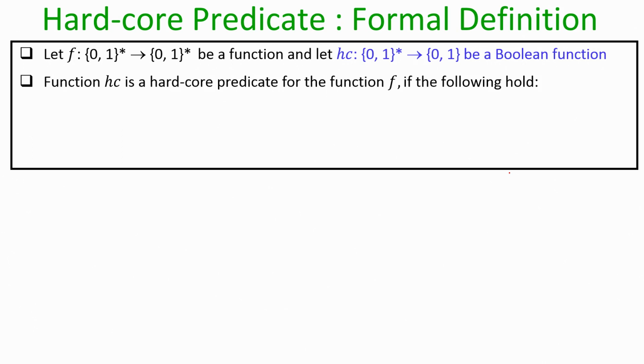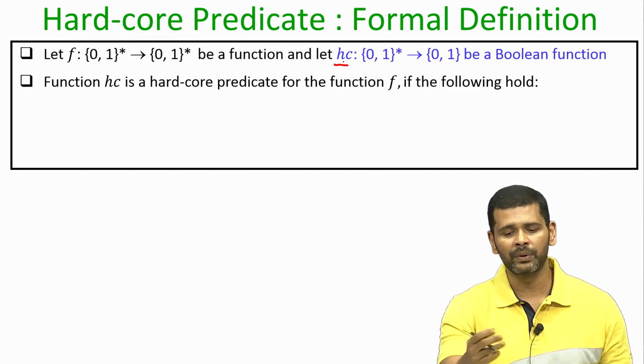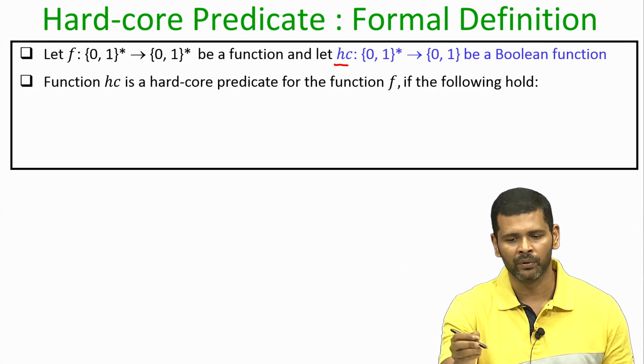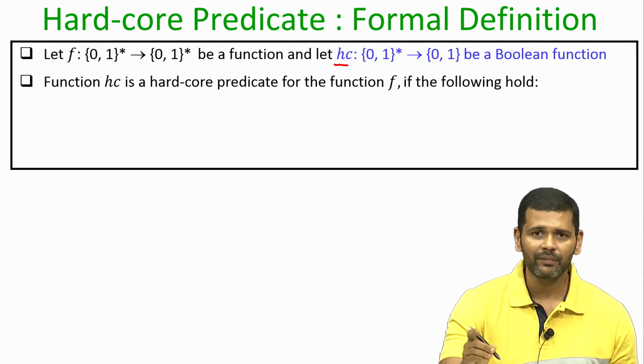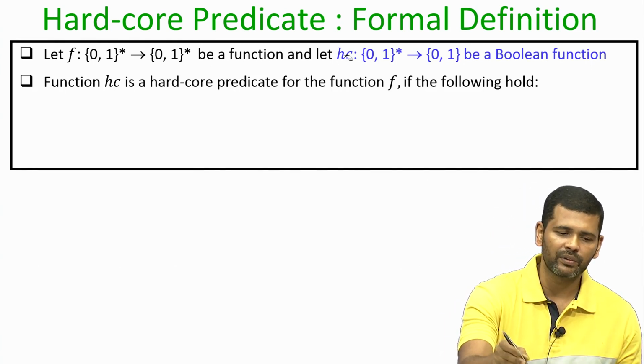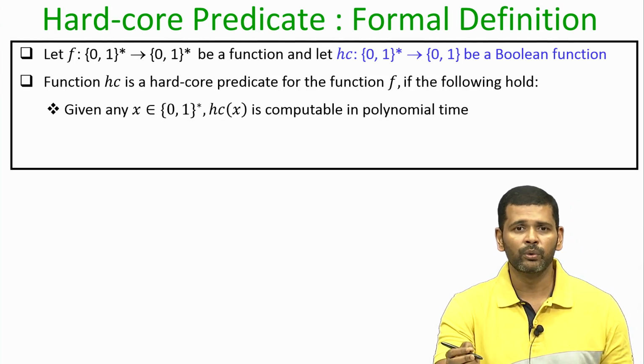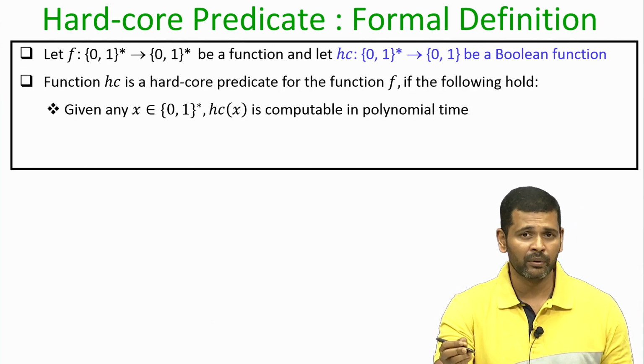corresponding to the function f, we define another function h c, which is a Boolean function. That means, it takes an arbitrary Boolean input, a binary string as an input, and it produces a Boolean output 0, 1. And then we say that this function h c associated with the function f is a hard core predicate if the following two conditions hold.